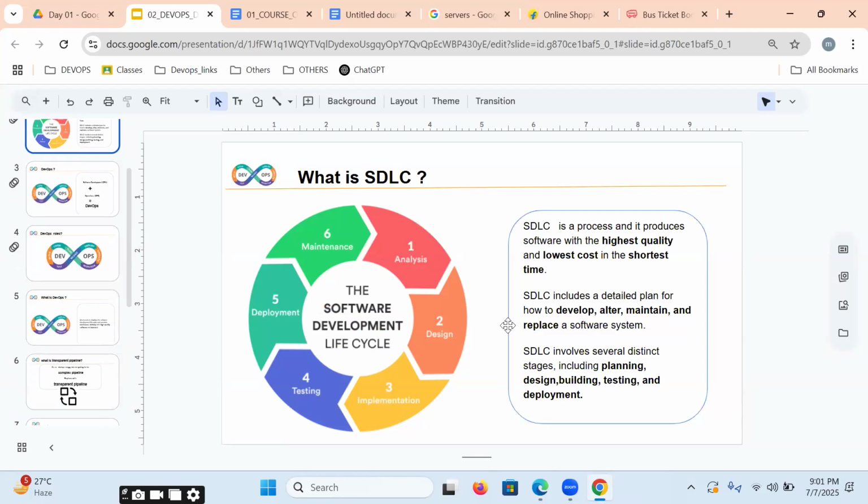But in this SDLC process, if you are a software engineer, directly or indirectly, you are part of this SDLC process. If you are a developer, you write the lines of code. If you are a tester, you verify the functionality. But the question is, sir, if you are a DevOps engineer, what exactly are you going to be? Let us understand right now.